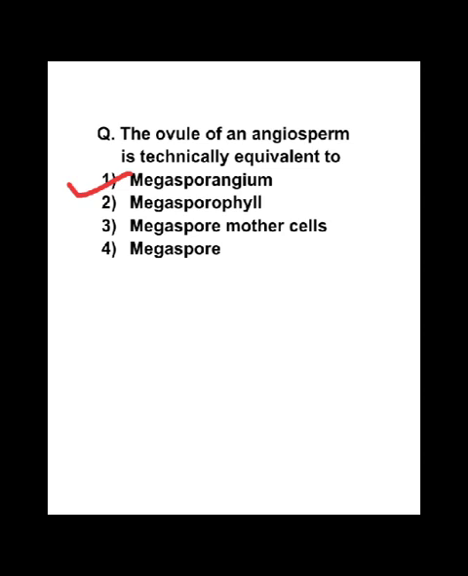Ovule of an angiosperm is equivalent to megasporangium. The embryo sac consists of 2 synergids, 1 egg, 3 antipodal cells and a secondary nucleus. Megaspore mother cell 2n give rise to ovule. Megasporophylls are leaf-like structures on which ovules may be present. So correct answer is option 1.